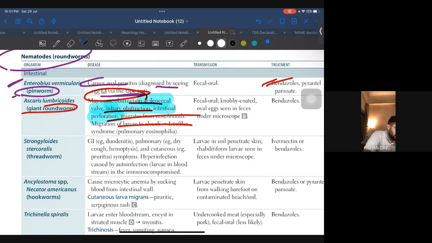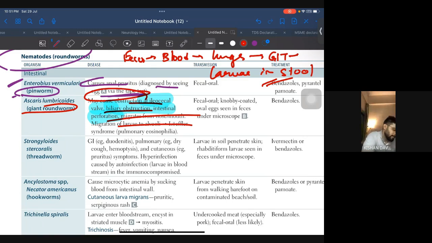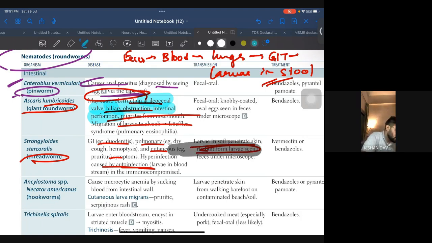Now see, one common feature in the nematodes here: from the feces, they will go into your blood. From the blood, they will go into your lungs. From the lungs, they will go into the GI tract. From the GI tract, there will be larvae in stool. Okay, so all this is very important. Strongyloides, that is threadworm: duodenitis, pulmonary, cutaneous, hyperinfection caused by autoinfection. Larvae in soil penetrate skin. Rhabditiform larva, this is what is important here. The larva in soil, it is important.